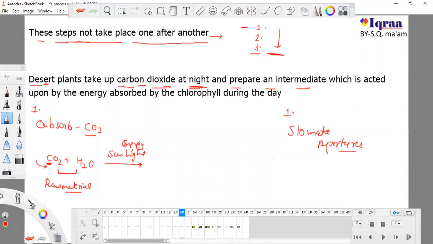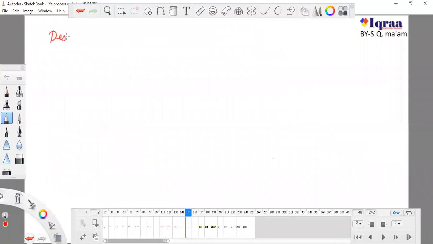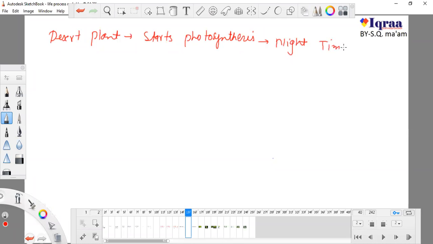What is the reason that they are absorbing carbon dioxide during night time? This is a very important thing, that desert plants start their photosynthesis during night time. Okay, why so? Look at this.